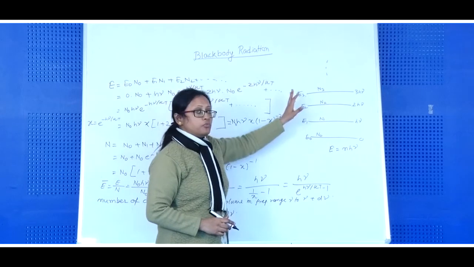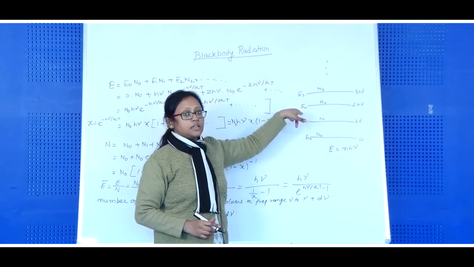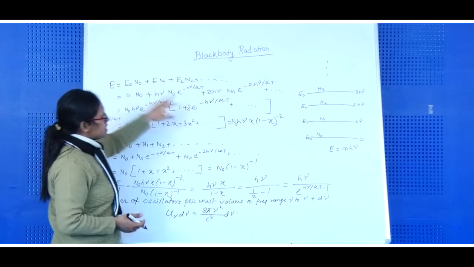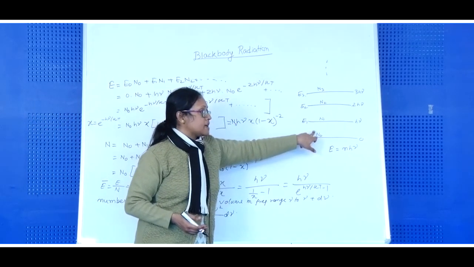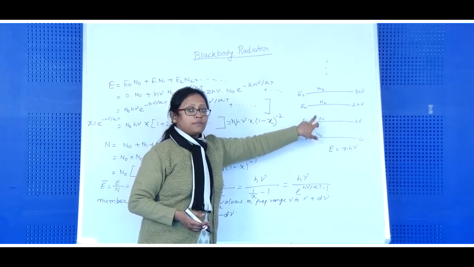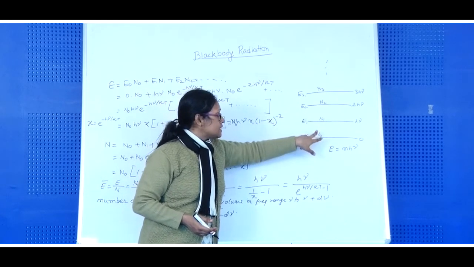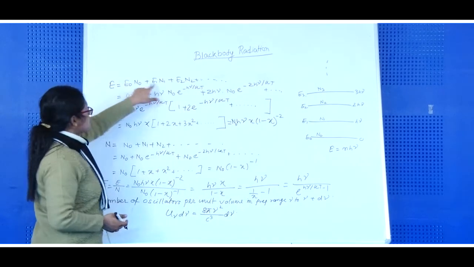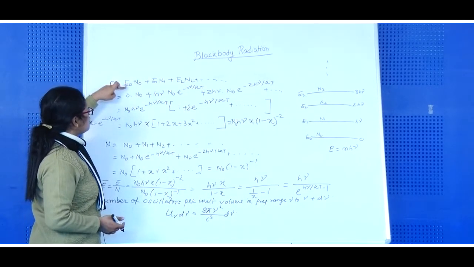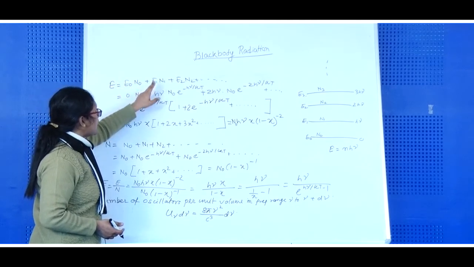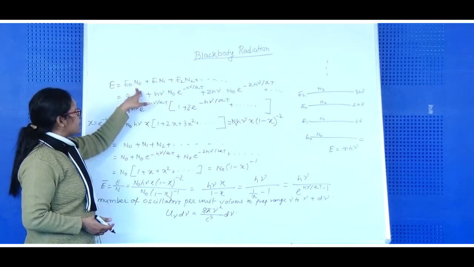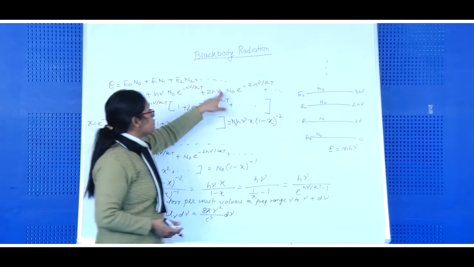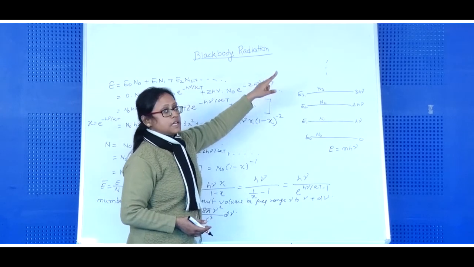So we can find the total amount of energy of the black body. That energy we can define as: E0 level has N0 oscillators, E1 level N1. So total energy is E0 N0 plus E1 N1 plus E2 N2 plus E3 N3 and so on. So this is the first step. Then put the values of E0, E1, and N1 can be defined in terms of N0 as N1 equals N0 e to the power minus h nu by kT. Then again N2 is equal to N0 e to the power minus 2h nu by kT and so on.